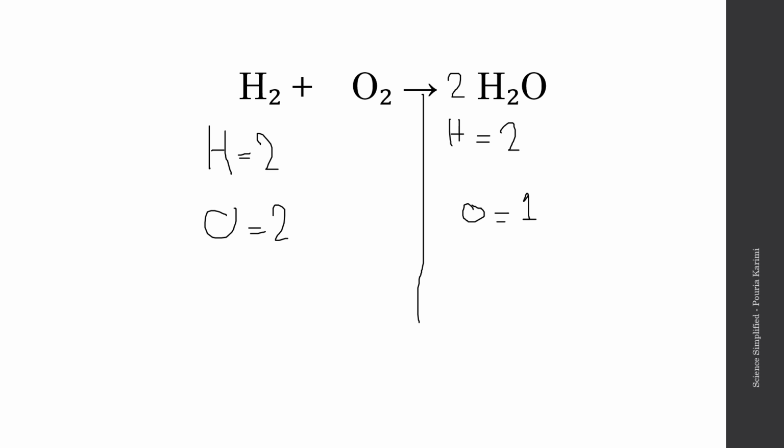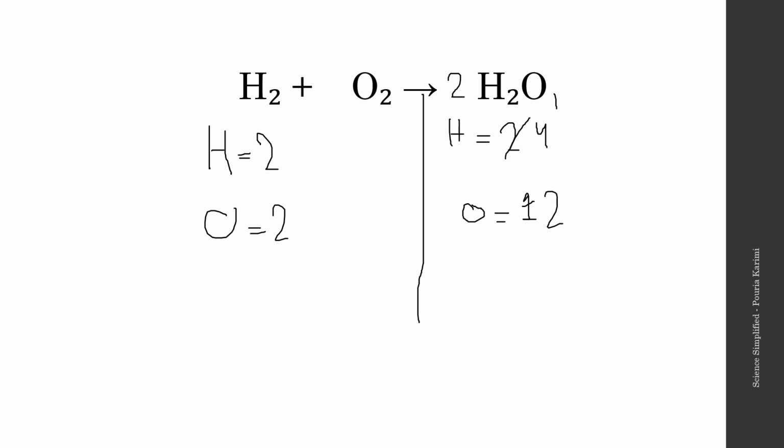behind here. So what happens? The 2 makes it 2 oxygen. There's an imaginary 1 here, so 2 times 1 becomes 2 oxygen. But this 2 is also going to multiply the 2 down here that belongs to the hydrogen. So 2 times 2 becomes 4.